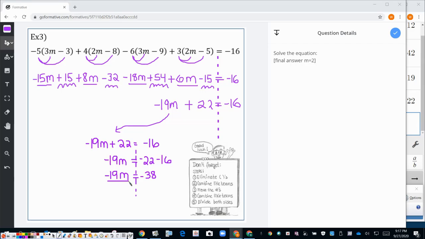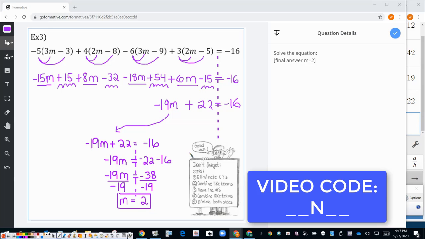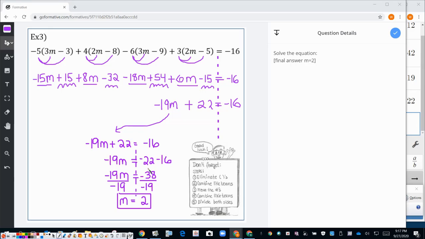Now we're going to divide both sides by negative 19. And we get m equals 2. And if you notice, that's the answer that we're supposed to get. Notice that because there was not enough space here, I rewrote it over here on the side so that I could finish the problem. Okay? Very good. So let's go on to the next problem.